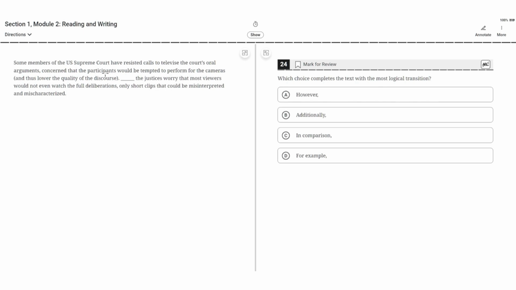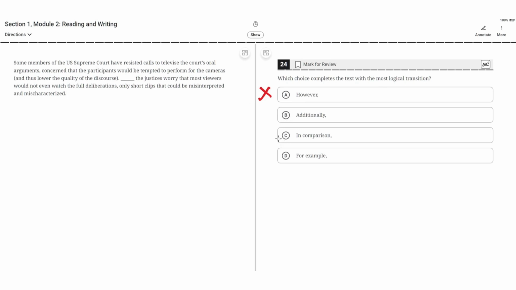A. However, this is incorrect because this implies that the information in the second sentence contrasts the information in the first sentence, but the information in the second sentence adds another reason or detail that supports the claim in the first sentence. So A is incorrect. B. Additionally, this seems to be correct because the second sentence adds a reason that supports the claim in the first sentence, so B seems to be correct.